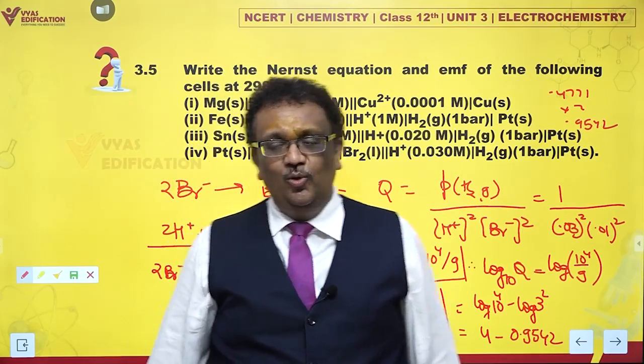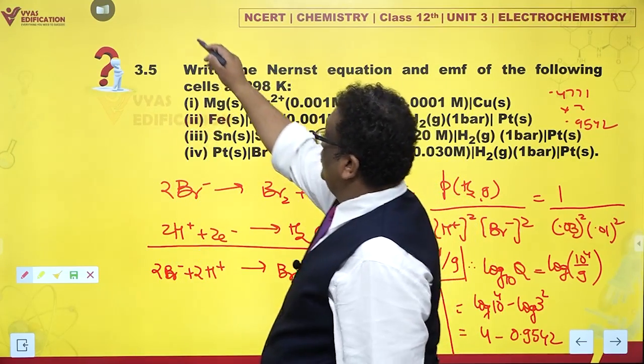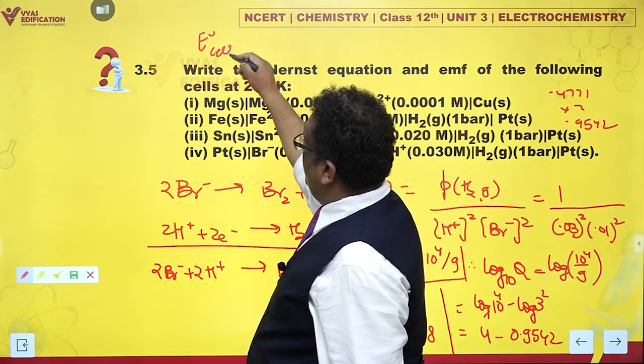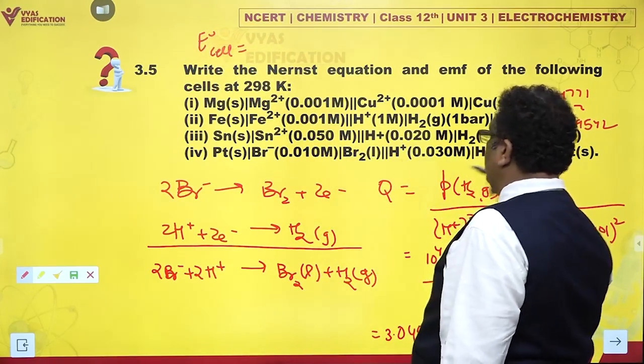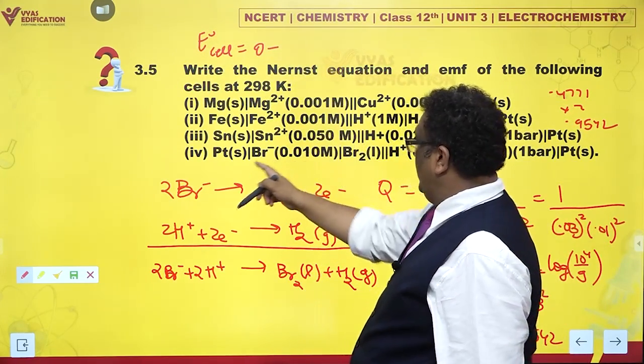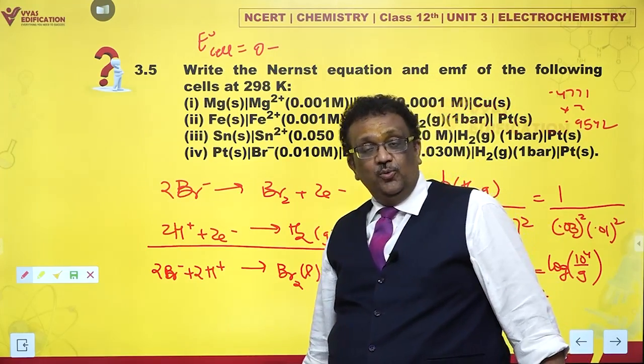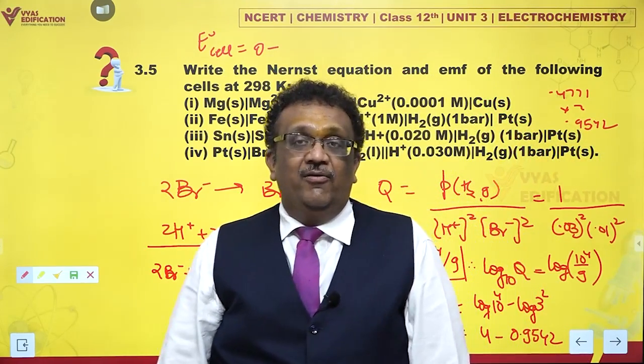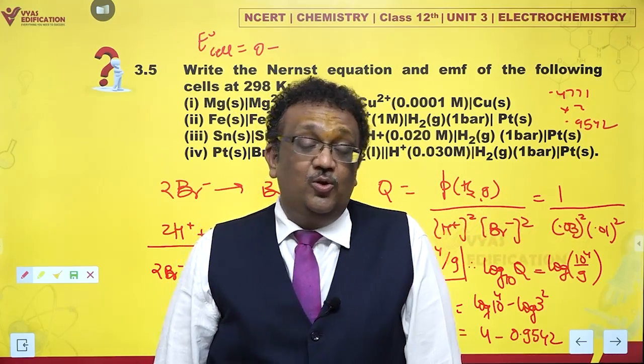Why have you calculated Q? I'm also supposed to calculate E naught. Let me calculate E naught cell also, which is E naught cathode. How much is that? 0. Minus E naught anode. Now bromine to Br minus. Reduction potential of bromine is 1.09 volts.